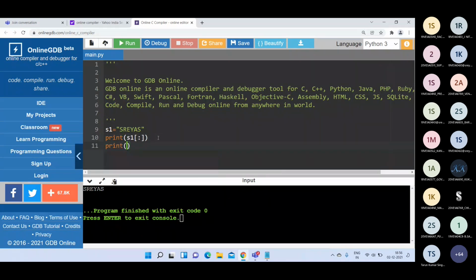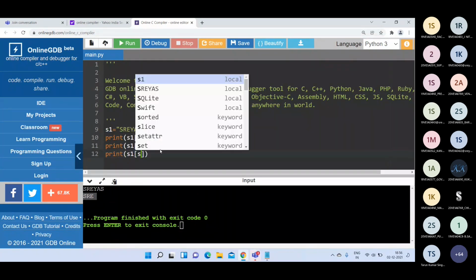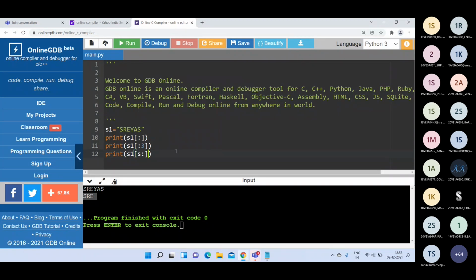And if I write S1 with only the ending index 3, that means 0 to 3 minus 1, we will get only SRE. See here, SRE. If I write print of S1 of 3 colon, we are not specifying the ending index, so we get from 3 to the last character, that means we will get YAS. See here.